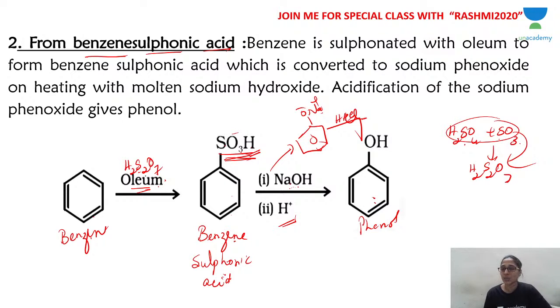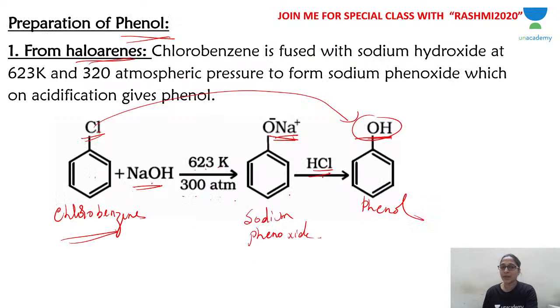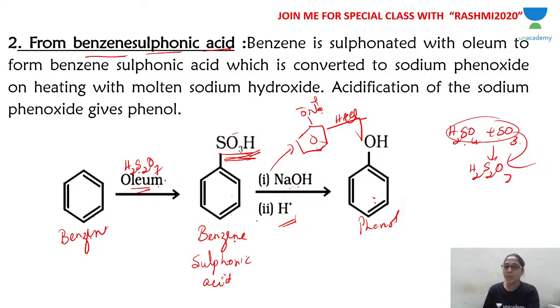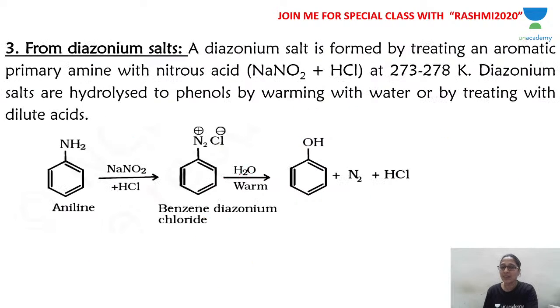So, benzene, when reacted with oleum, you get benzene sulfonic acid, which on reaction with sodium hydroxide, followed by acidification, will get you phenol. Is this clear? So, the first method of preparation was from chlorobenzene. The second method of preparation is from benzene sulfonic acid. Now, let's go to the third method of preparation, from diazonium salts.